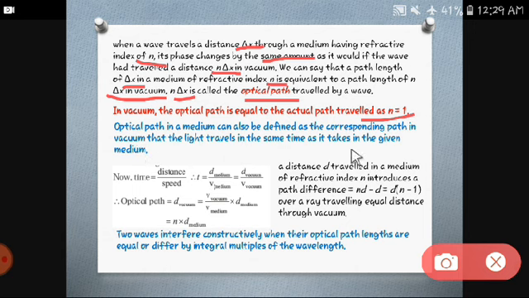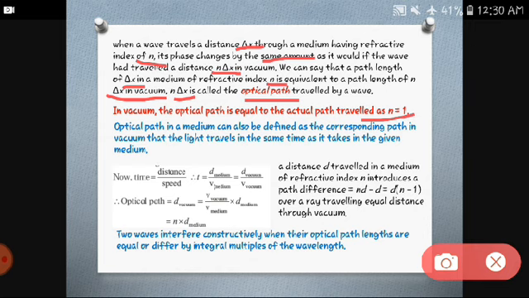It is defined as the corresponding path in vacuum that the light travels in the same time as it takes in a given medium.